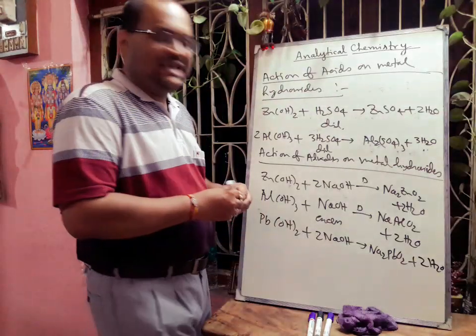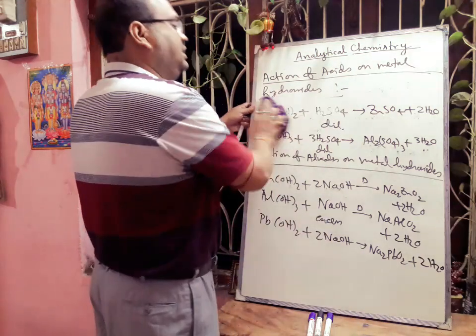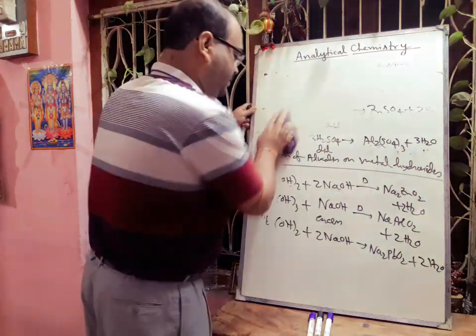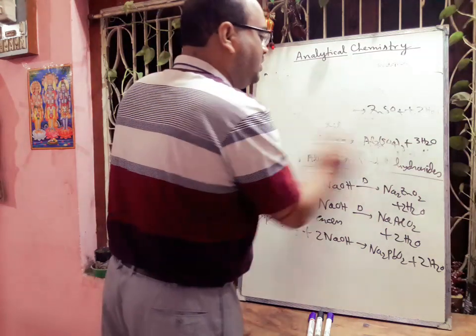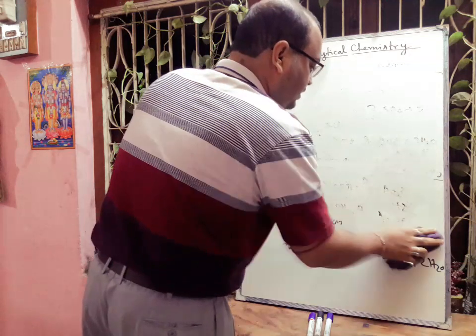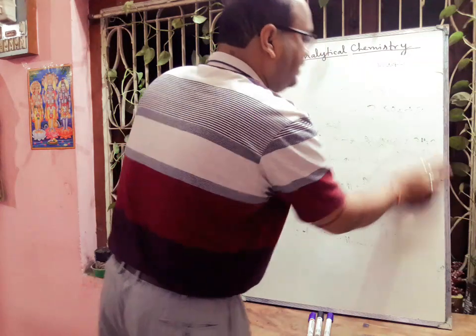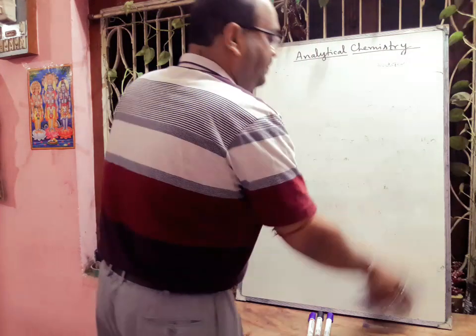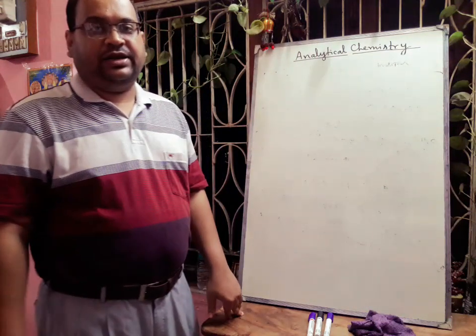So from this reaction we can tell one thing: lead, aluminium and zinc, these metals, as well as their oxides and hydroxides, are amphoteric in nature.